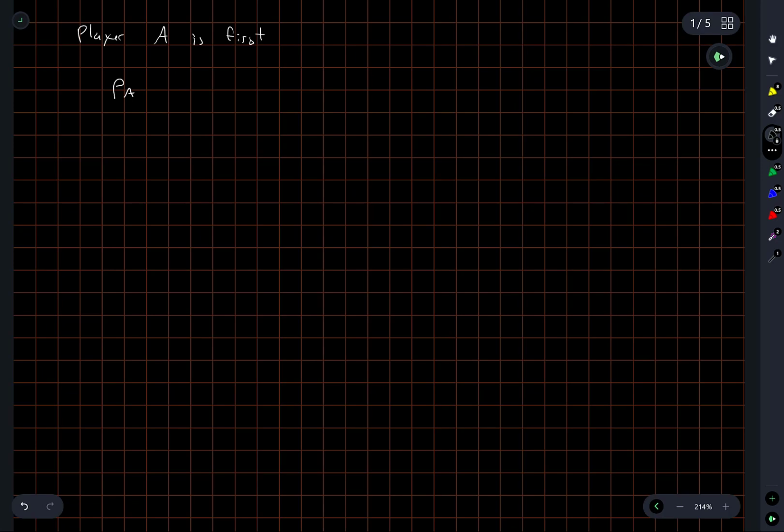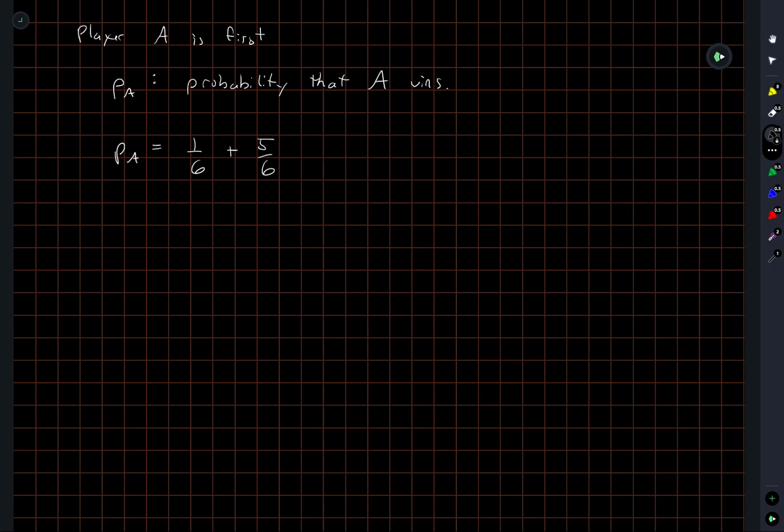So the probability PA is going to be the probability that A wins outright. Okay, so it's pretty clear that PA is going to be equal to 1 over 6 plus 5 over 6 times, in fact, I think it's going to be times PA, right?